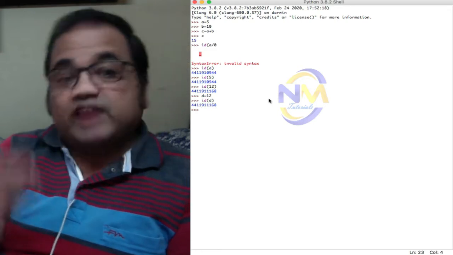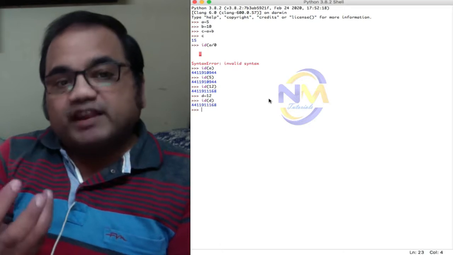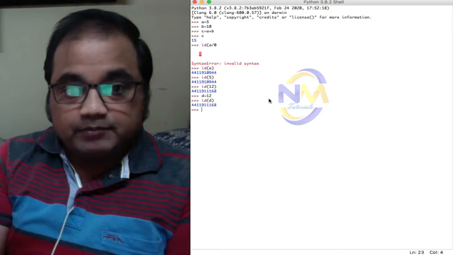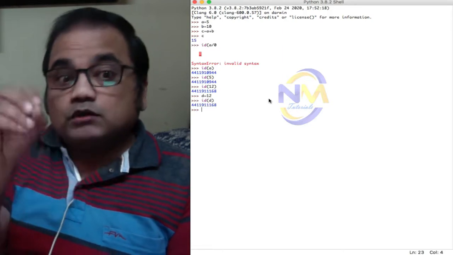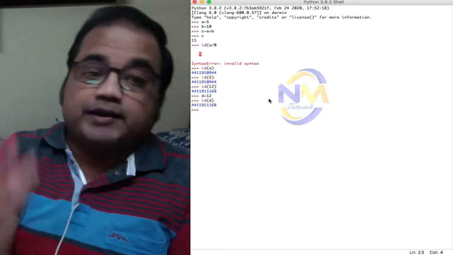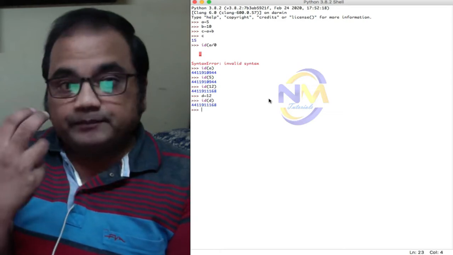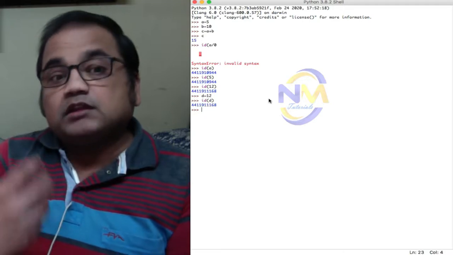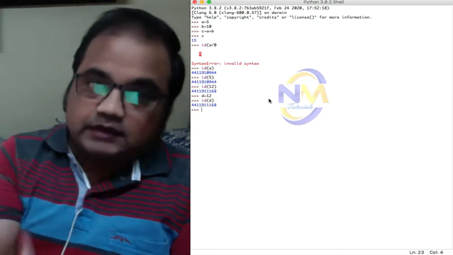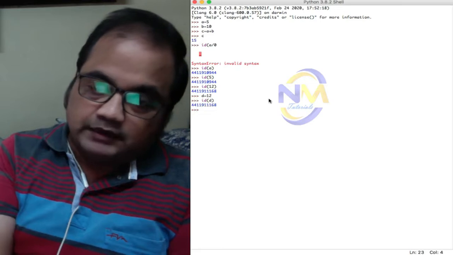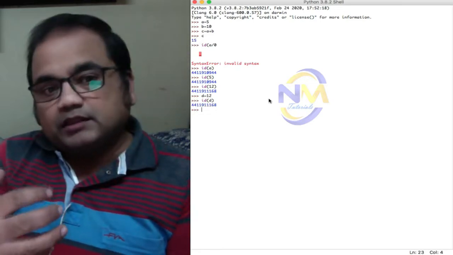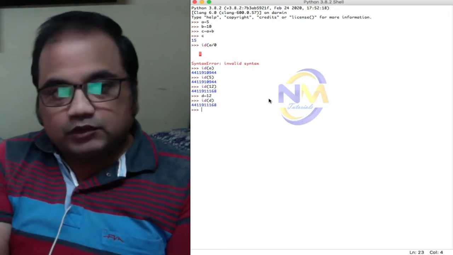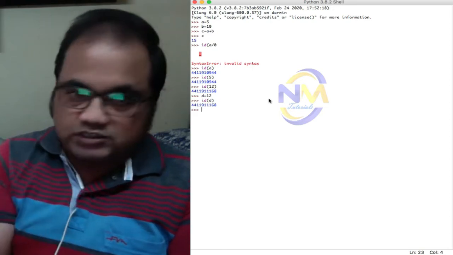So the value which I hold in a variable holds the identity, right? ID represents the particular value which is assigned to a variable. So you have to remember that ID is always assigned to a value. If I change the value, the ID will automatically change, right?